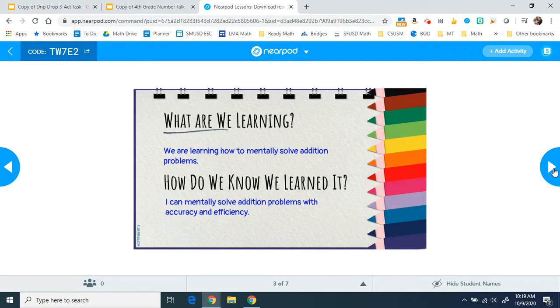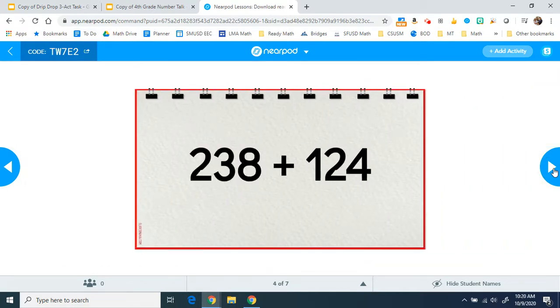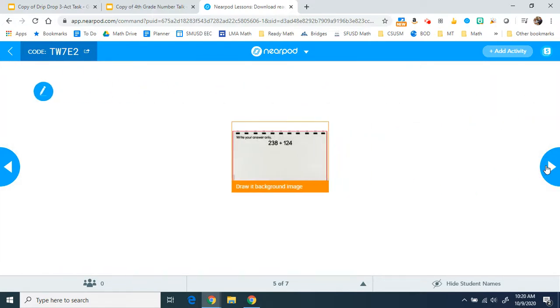When you click next to go to the next slide, it takes all of the students to the same slide. So everyone would be looking at the same slide. This is a nice feature if you don't want students to move ahead. So right here, I wanted everyone to solve this problem mentally. And once I had thumbs up from all or most of my students, then I would push everyone over to the next slide. Right now, you just see one slide because there's no participants in this lesson.